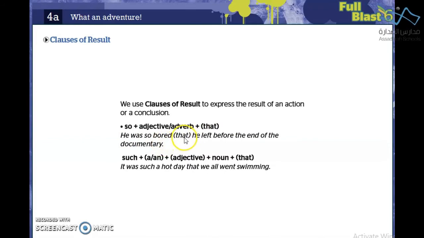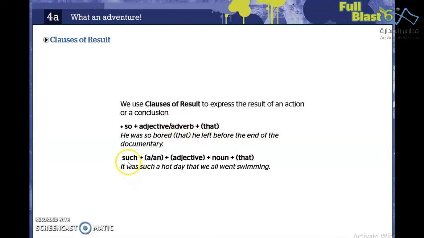And look here, we put that between two brackets to show that that is optional, and we can drop it without any change in the sentence meaning. The most important thing here is the formation. Here we put so, then followed by an adjective, bored. After that, that here is optional.